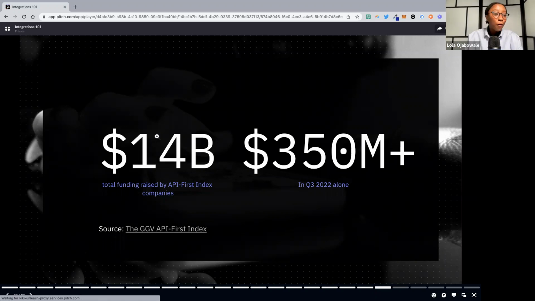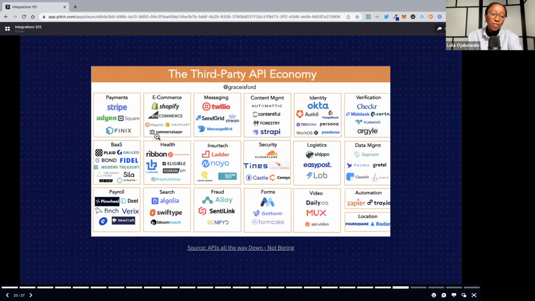But it's not only that. Here is an overall third-party API economy map. It's really interesting because some of these I would consider no-code tools, like Zapier, Tray, Shopify. So I feel like there's a lot of overlap, and no code is in some ways a subset, because there's so many similar ethos there.